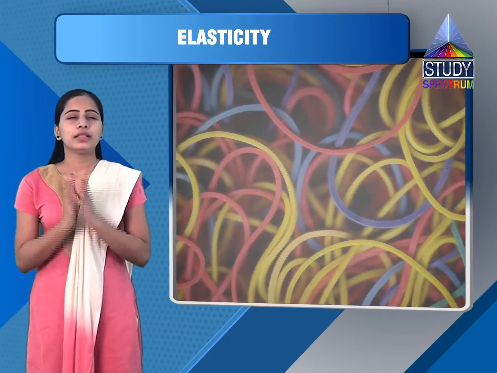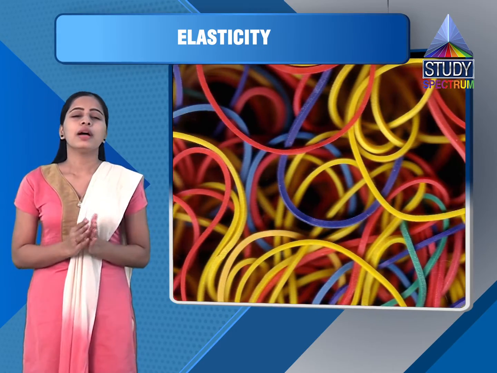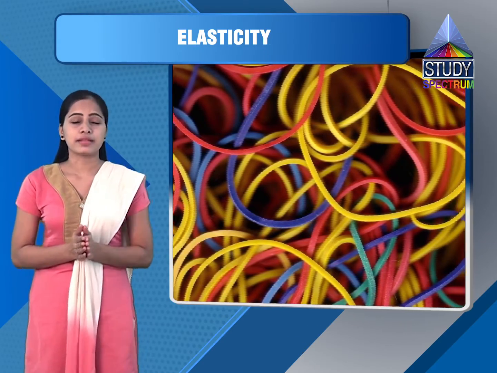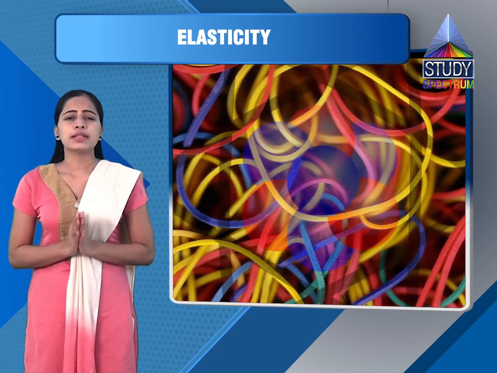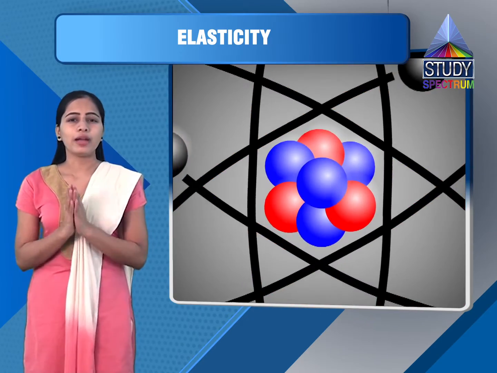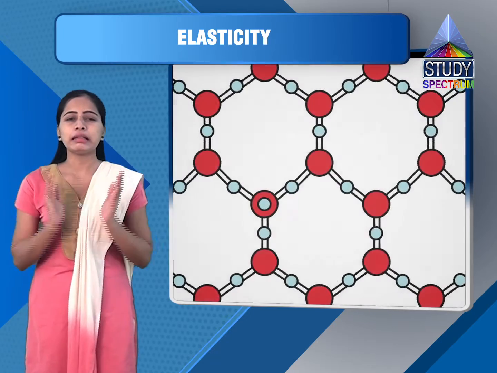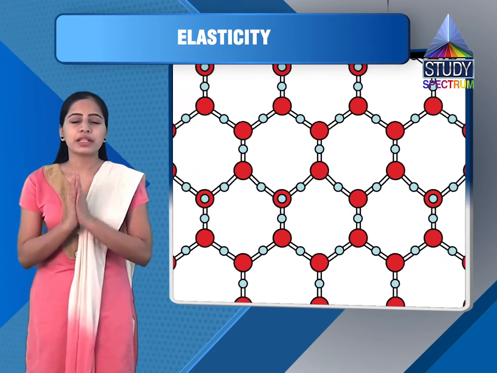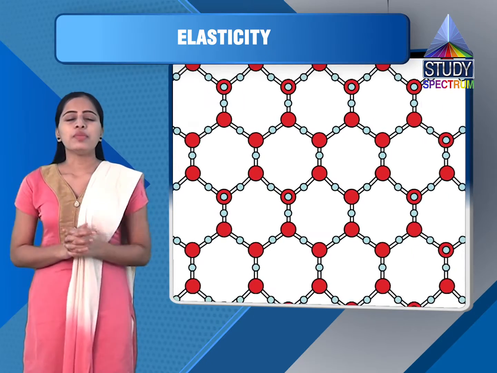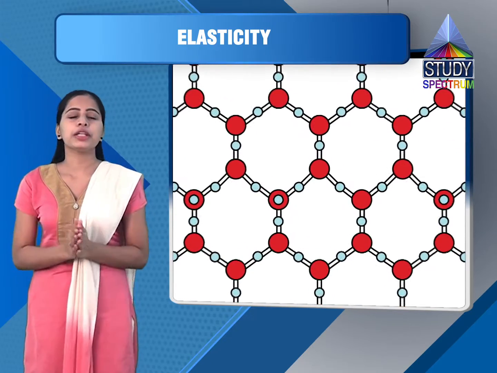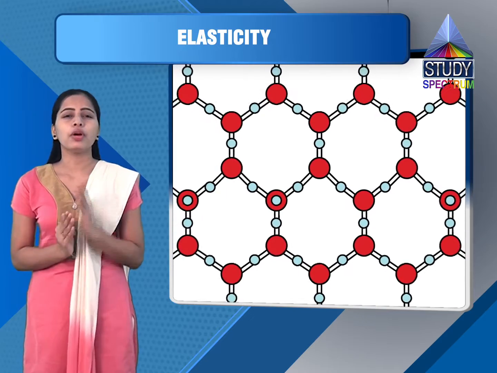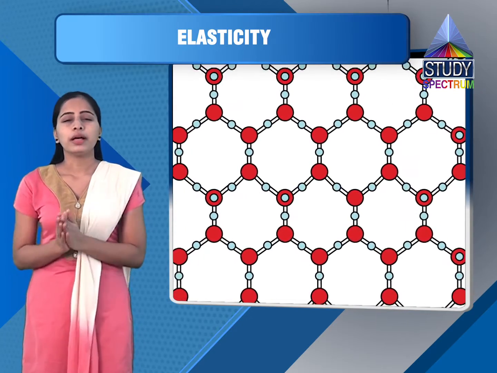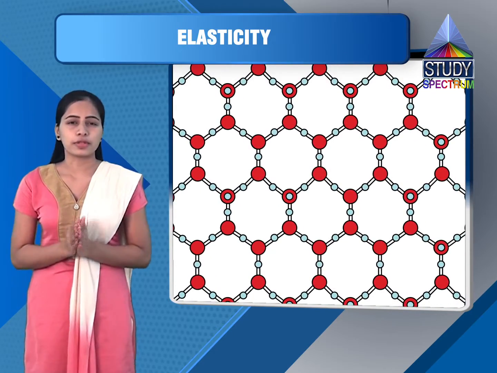Now let us see the origin of elasticity, means from where elasticity arises. Solids consist of atoms and molecules situated at definite positions in equilibrium state. Here we are taking equilibrium state, means there is no change in any kind of dimension or temperature, external environment, external forces and all.